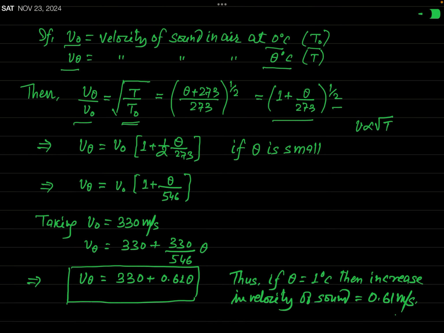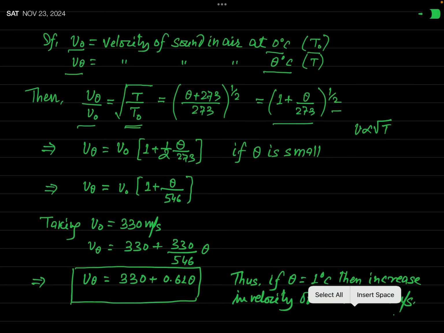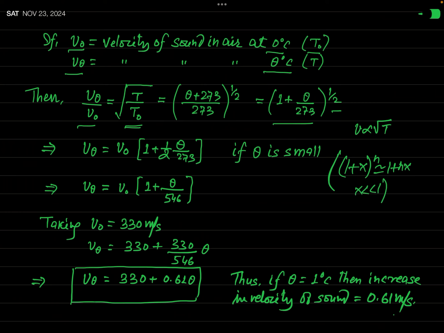Now, if you consider that this theta is very small, then in accordance with binomial expansion, you know (1 plus x) to the power n is almost equal to 1 plus nx. This is called the first approximation. But (1 plus x) to the power n is almost equal to 1 plus nx only when this x is much smaller than 1. This is called first approximation.